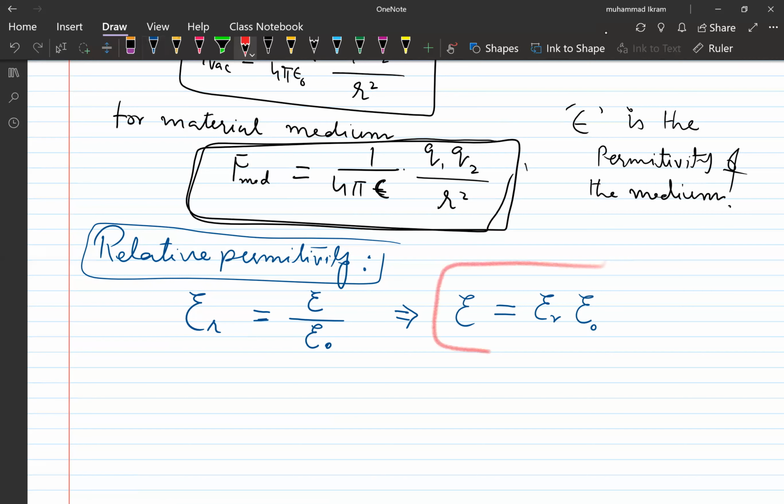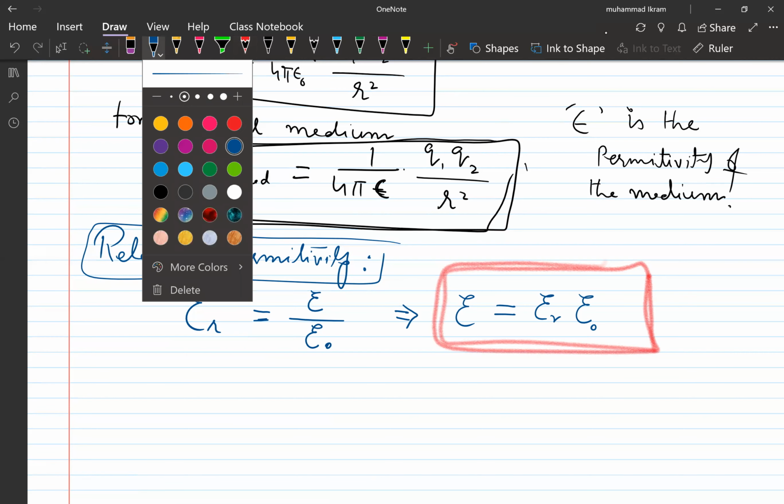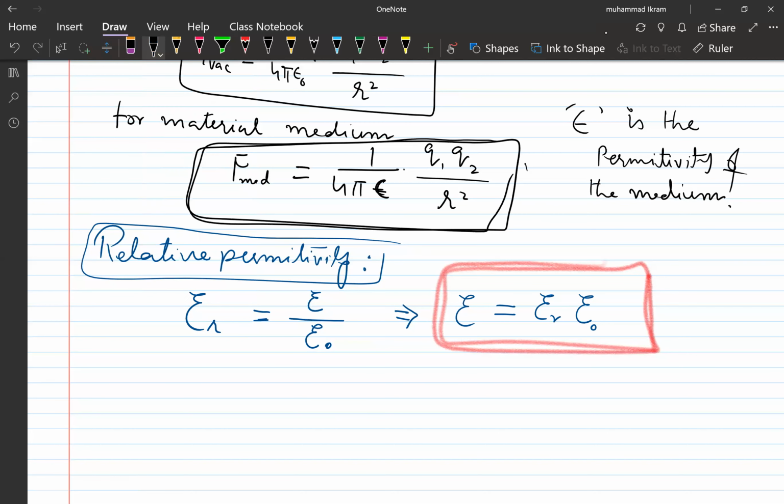This is also an important equation, and it will help us in calculating the relationship for F medium and F vacuum.